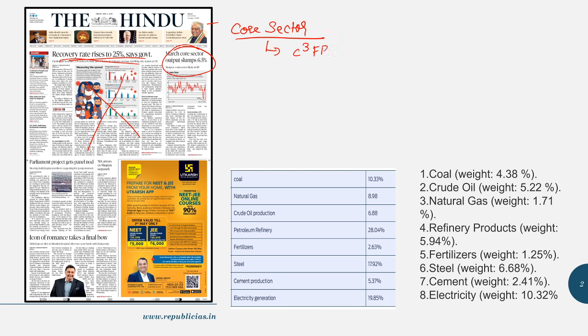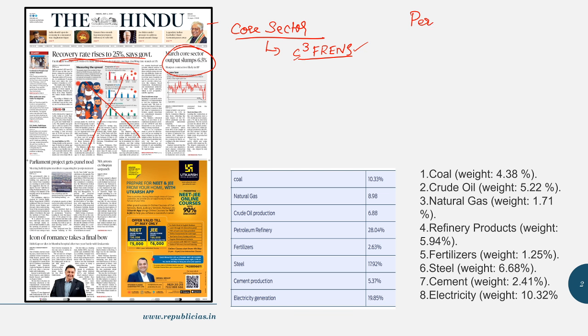So I have a simple technique to remember this, that is C cube ferns. So C cube refers to coal, crude oil and cement, and ferns refers to fertilizer, electricity, refineries, natural gas and steel. So by this way you can remember this quite easily. Okay, so these are 8 core industries which play an important role with regards to the Indian economy.